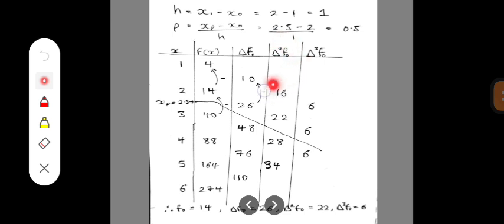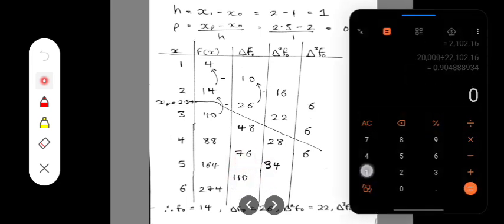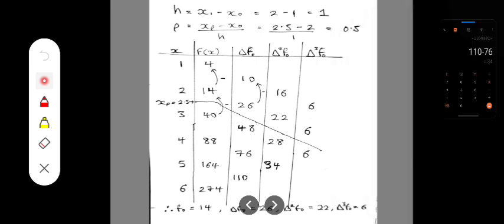Because the values here are not constant, we can proceed to the successive differences, that is delta square f naught. Now we do the same thing again. 26 minus 10 gives 16. 48 minus 26 gives 22. 76 minus 48 gives 28. Now 110 minus 76 gives 34. So that is correct, 34.